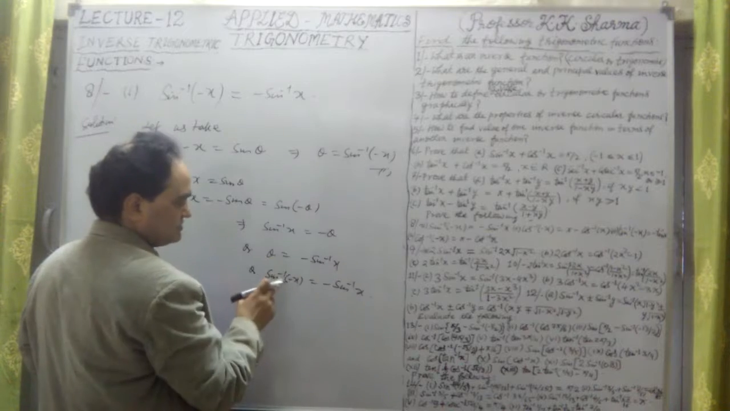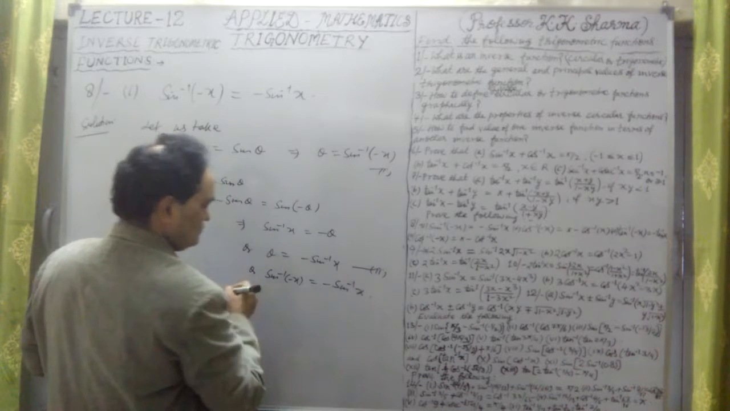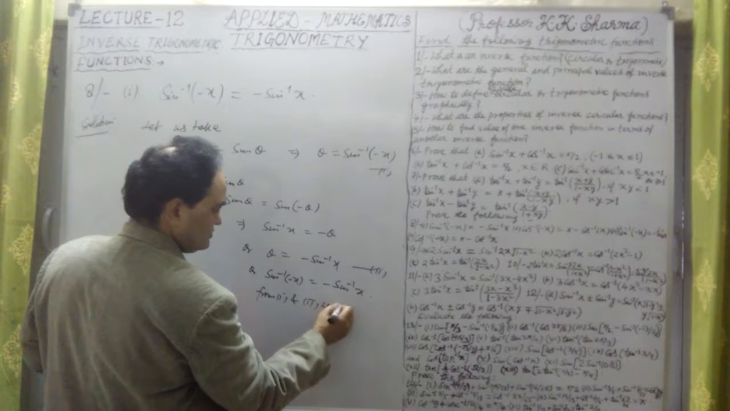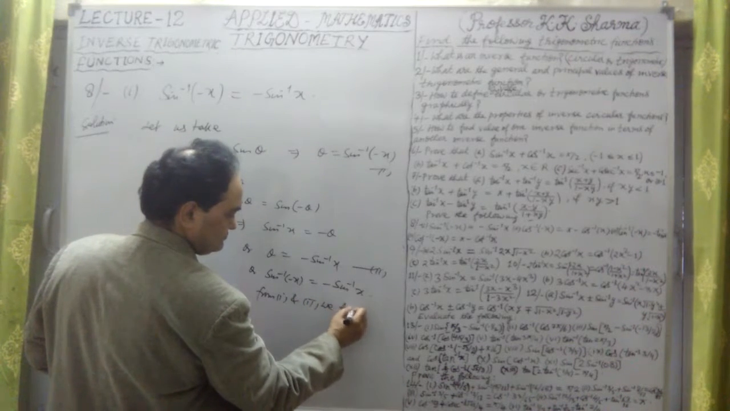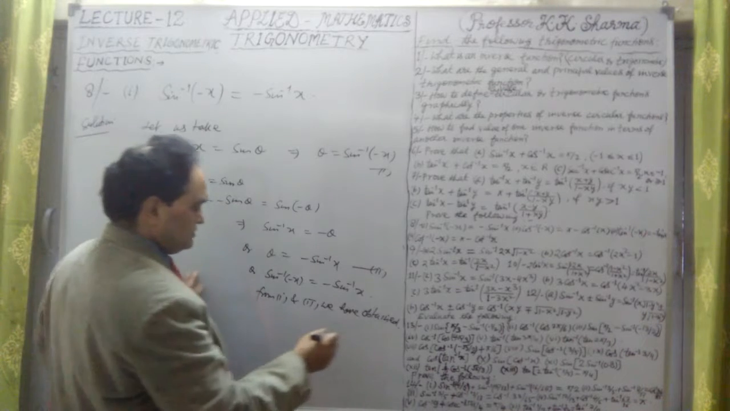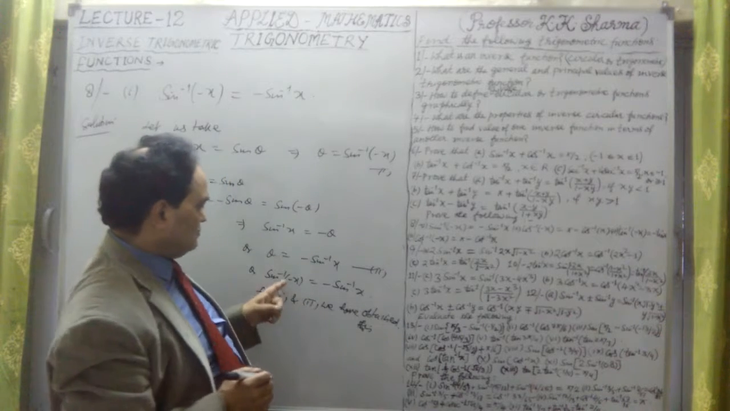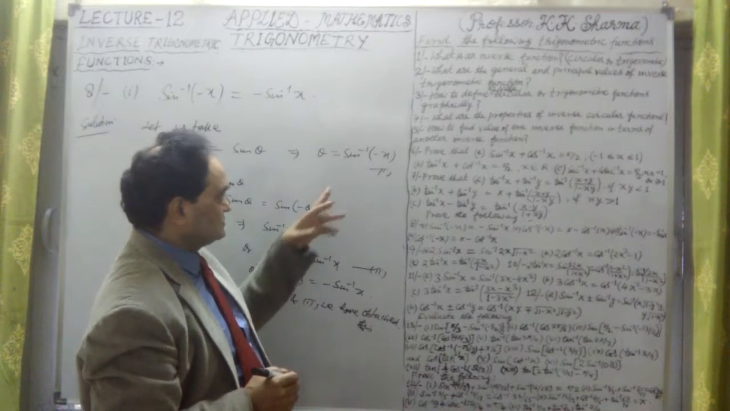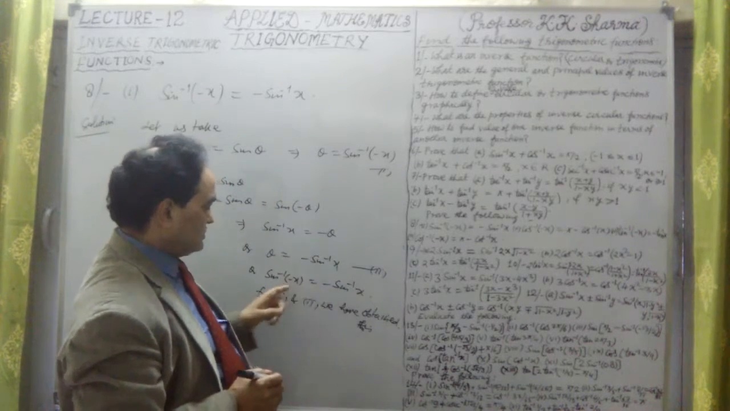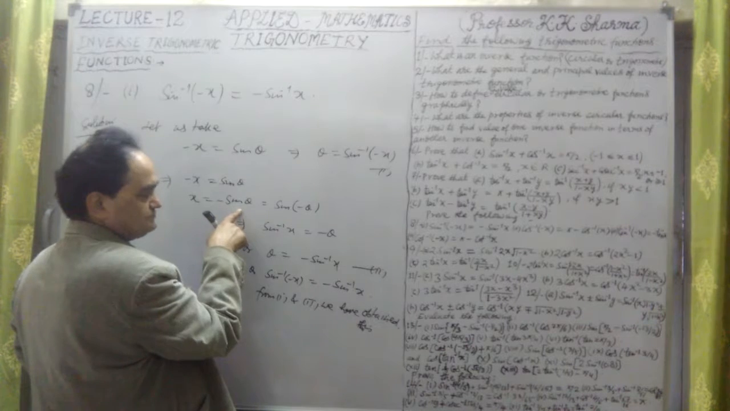But theta is sine inverse of minus x. So we are substituting from the first equation. Let me take the second equation. From first and second, we have obtained this final result. So this is the value of theta equal to minus sine inverse x, and theta is sine inverse of minus x, which I have substituted from this value.